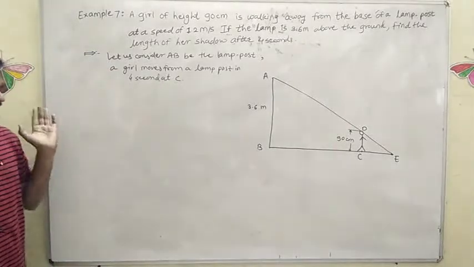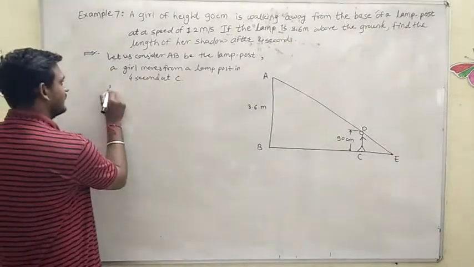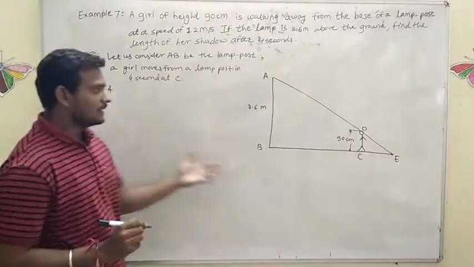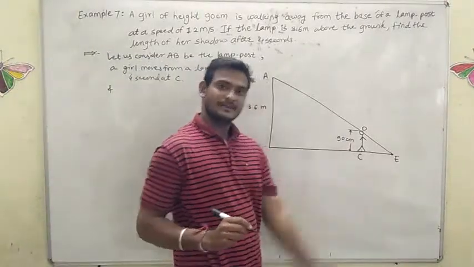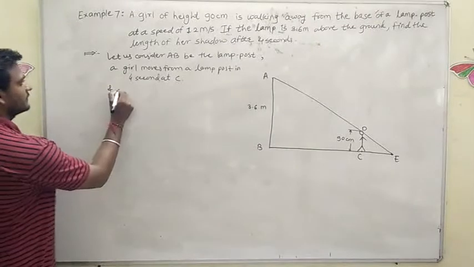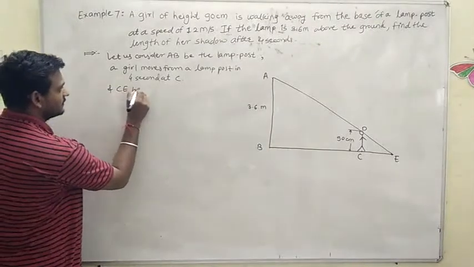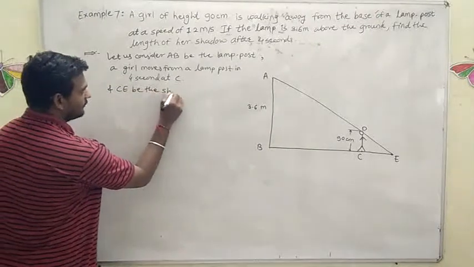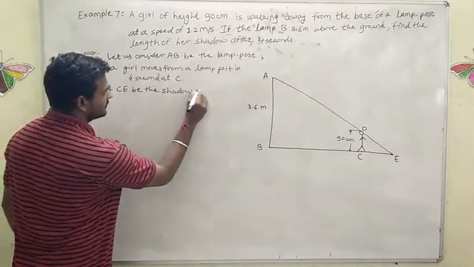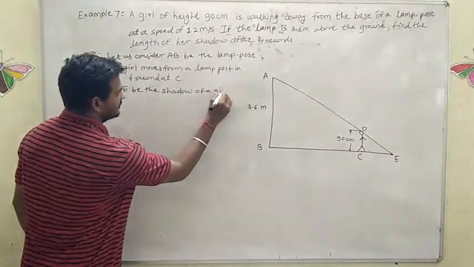We have to assume here, and one more thing we have to assume here, that CE is the shadow of the girl. CE be the shadow of a girl.